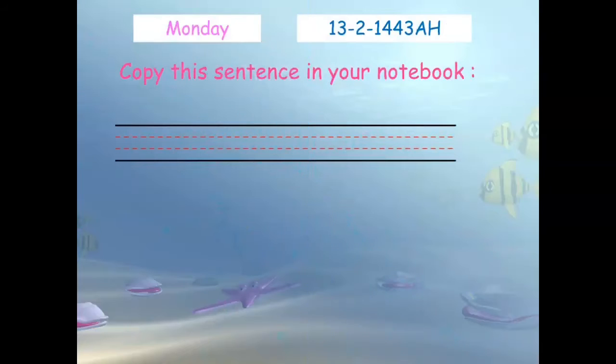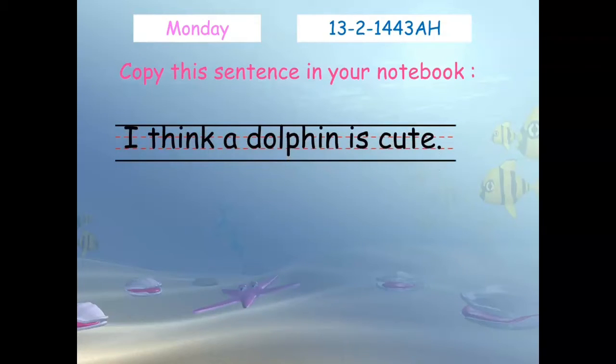Open your notebook, please, girls. Write the day with the date. Write Monday, 13 to 1443 after Hijrah. After that, you have to copy this sentence in your notebook: I think a dolphin is cute. You have to copy this sentence till the end of the page, okay?